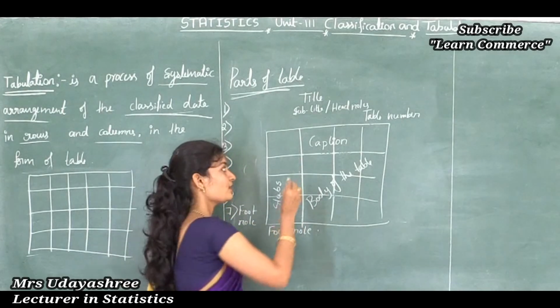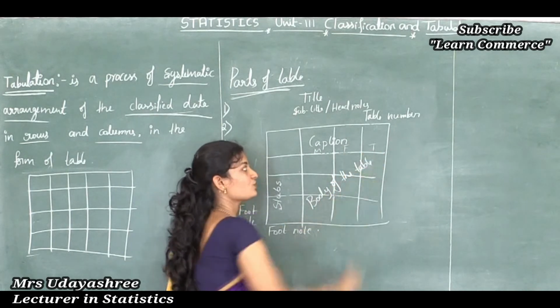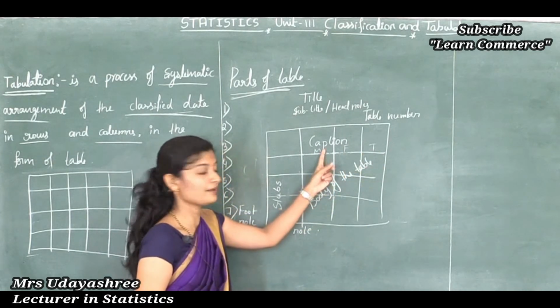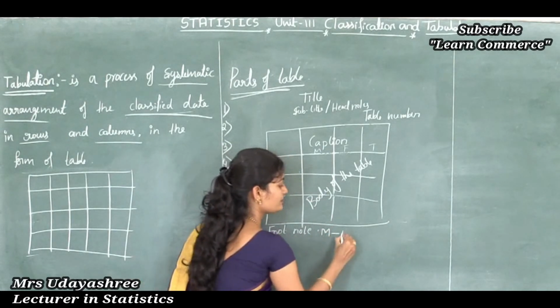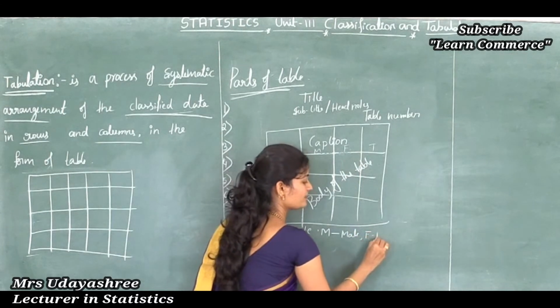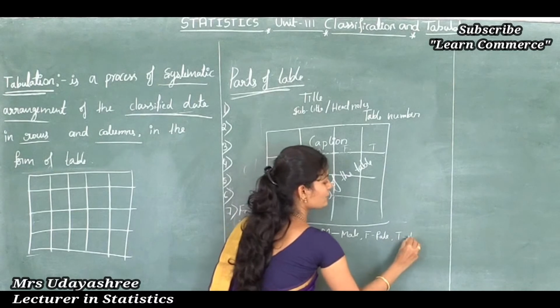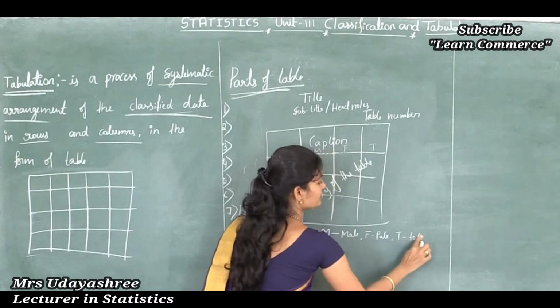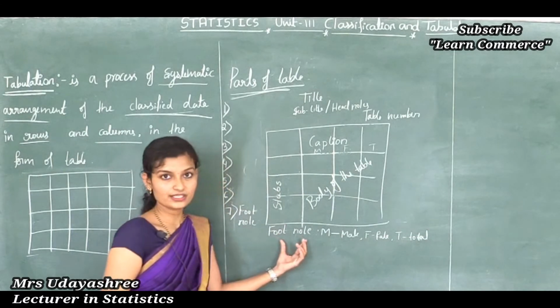Male and female. Next one is total. So here I write M, F, T. What is M? M is male. Then what is F? F is female. Then what is T? T is total. To write these things we are using the footnote.